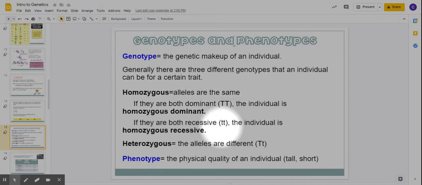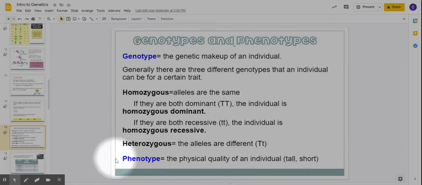If you have two big T's and they're both dominant, we call that homozygous dominant because it only contains dominant genes and they're both the same. If they're both recessive, if you have two little t's, again, they're the same, so we still have homozygous. Now they're both recessive, so homozygous recessive.